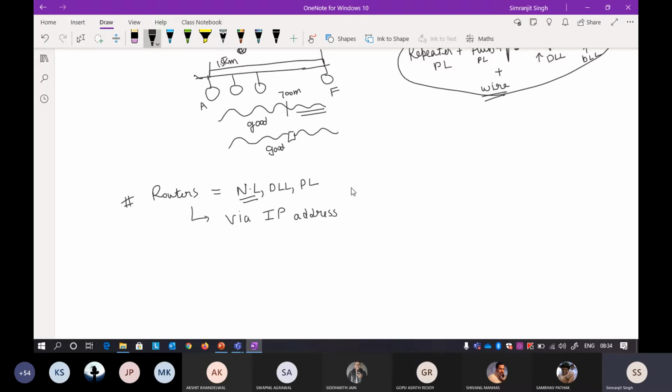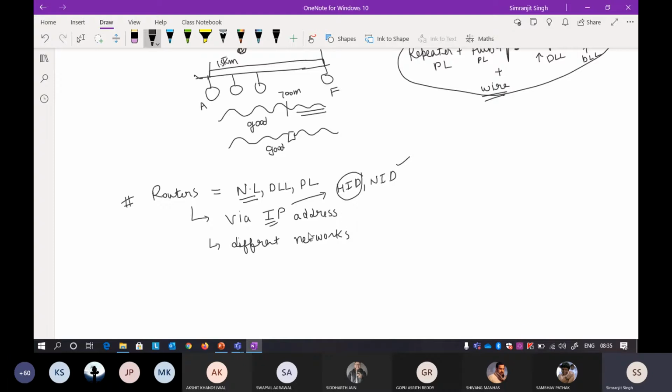A router can transfer information across different networks. So it can interact with different networks. I already told you what different networks mean, so refer to the first lecture. Because IP is a combination of a host ID and a network ID, the router can go to a particular network, and inside that particular network it can go towards a particular host that is present inside that network.